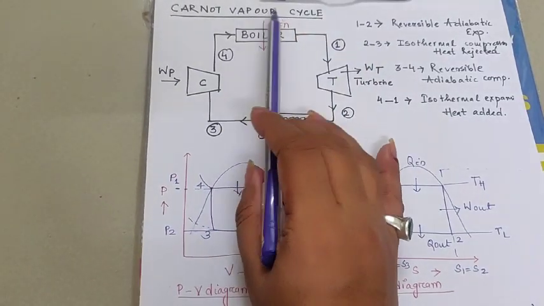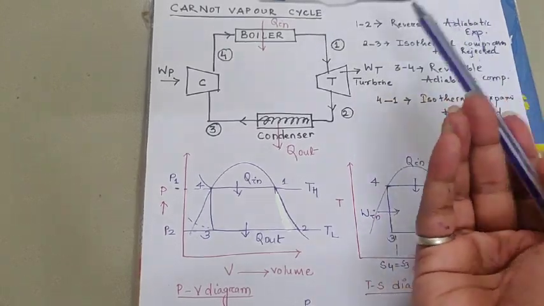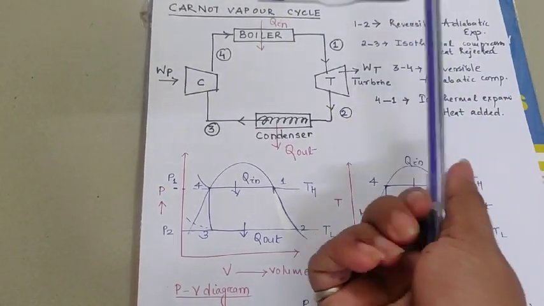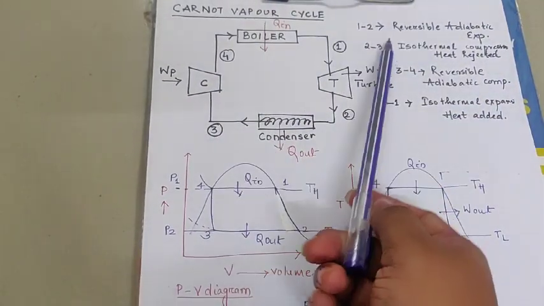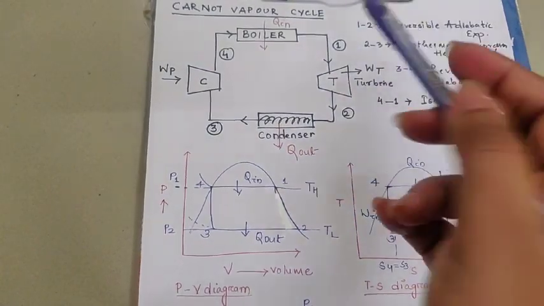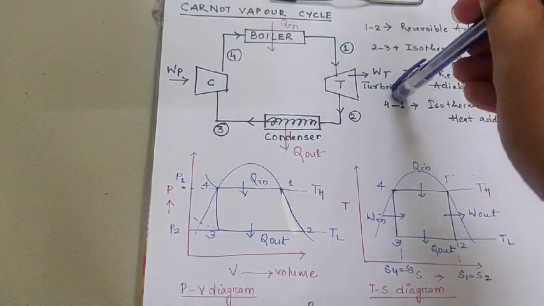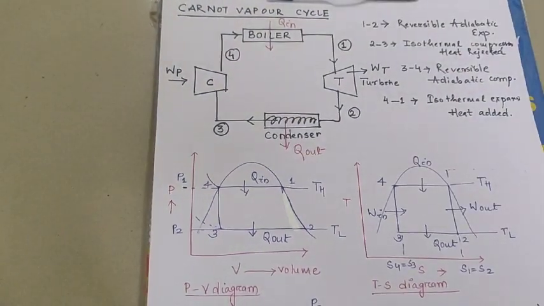In a vapor cycle, obviously the working substance must be in a gas form and a liquid form, and its phase changes to the vapor state. In a gas cycle, the working substance is a gas, but in a vapor cycle the working substance can be gas or liquid. You can go through the notes that I have given you earlier.